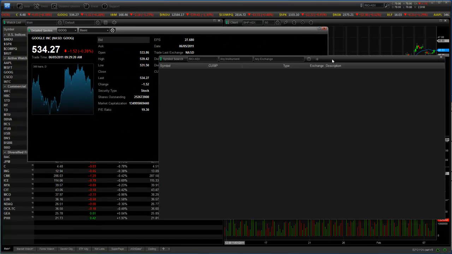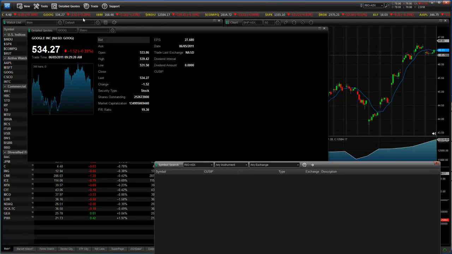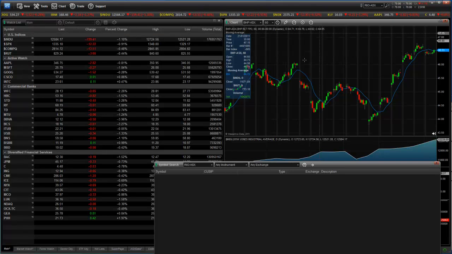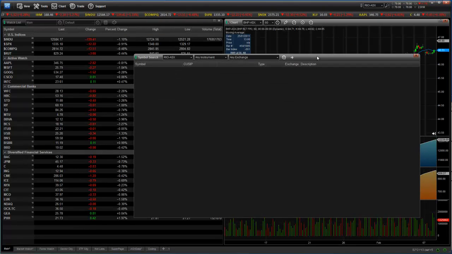But you can see here that we've got our detailed information about Google. Right, we'll close that. And we haven't been able to find anything because I've had the ASX on the back. So we'll come back here and just look up Rio.